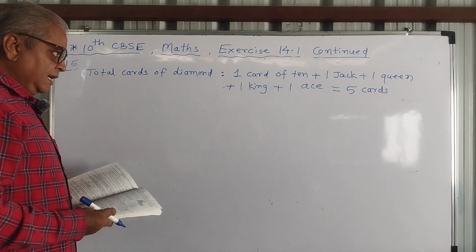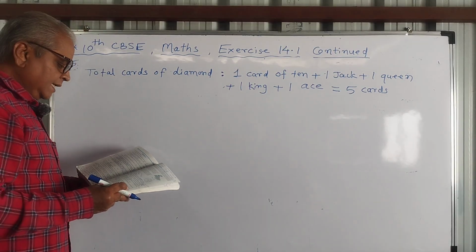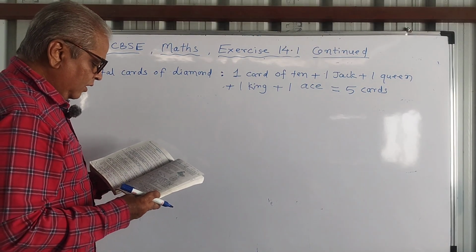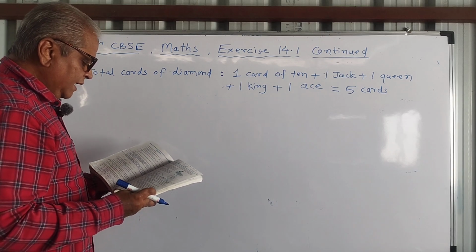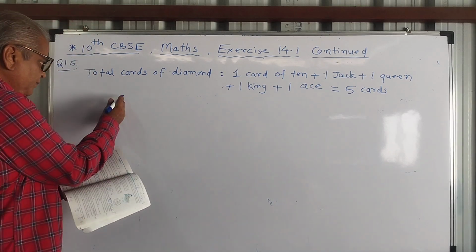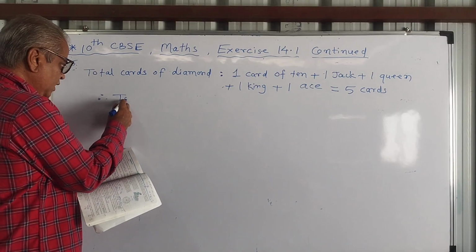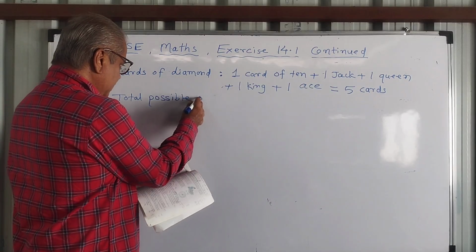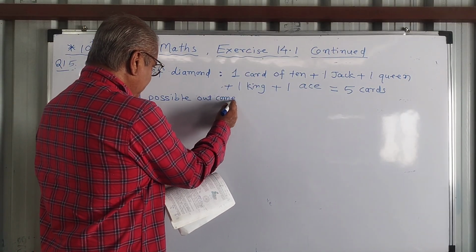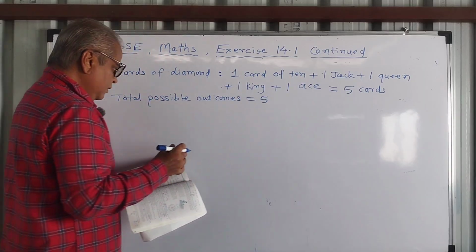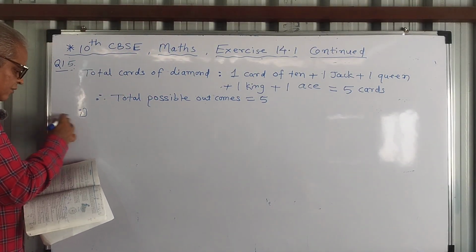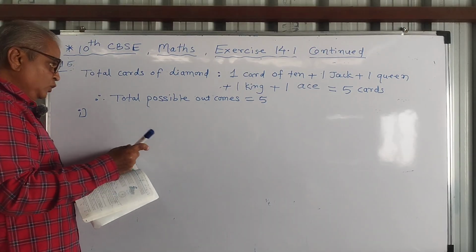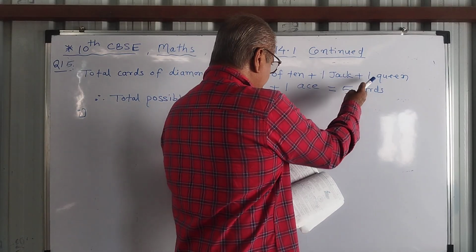1 card is drawn at random, that is the experiment. Once again we will check. 1 10, 1 jack, queen, king and ace of diamond. 1 card is drawn at random. So I can write total possible outcomes. Total possible outcomes is equals to 5. Now sub question 1, what is the probability that the card is queen? So out of those 5 cards, 1 card is of queen.